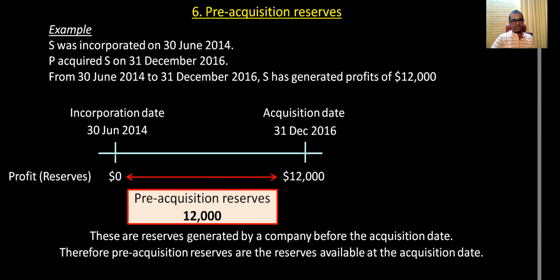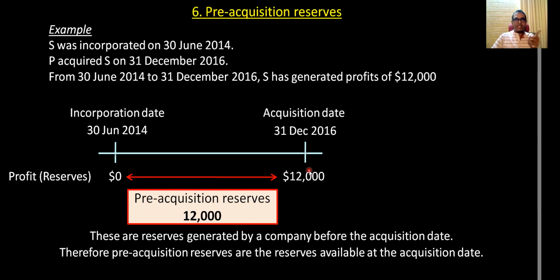We'll move on to post-acquisition reserves. Before that, one more thing about pre-acquisition reserves. Now I'll help you to understand this. Here you can see this is 12,000. At the incorporation date, it is 0. Now 0 to 12,000. Pre-acquisition reserves are always from the incorporation date to the acquisition date. So at the incorporation date it should always be 0, and at the acquisition date it is 12,000.